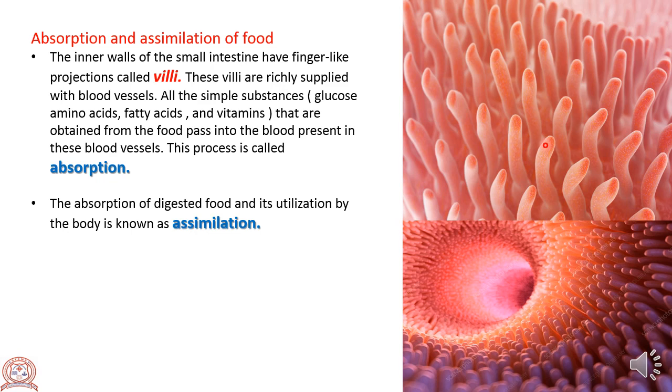absorb the digested nutrients, which are then transported through the blood vessels to the different organs where they are utilized to build proteins and other complex substances. This is called assimilation. The absorption of digested food and its utilization by the body is known as assimilation.